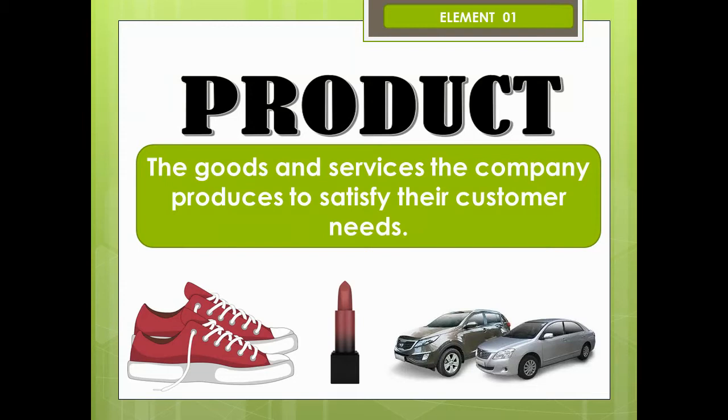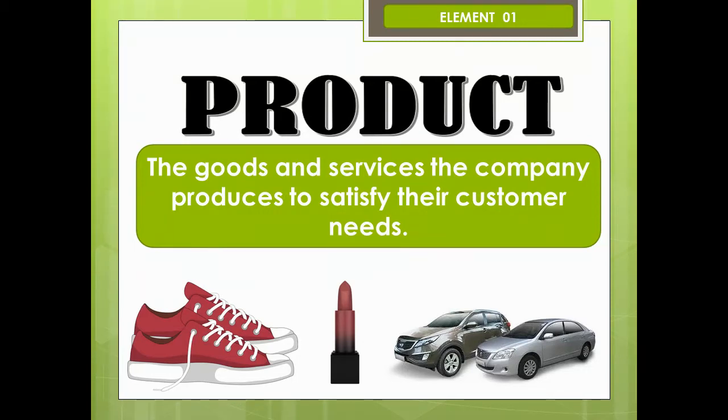So there is no point in developing a product that nobody wants. So businesses focus mainly on their product. First, they do research and find what customers need and produce accordingly.